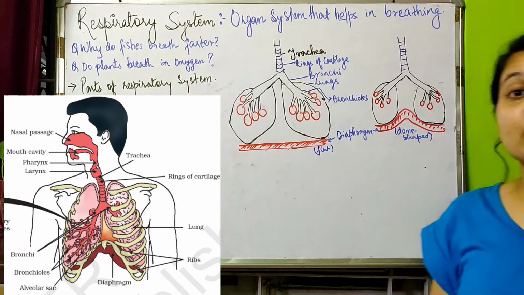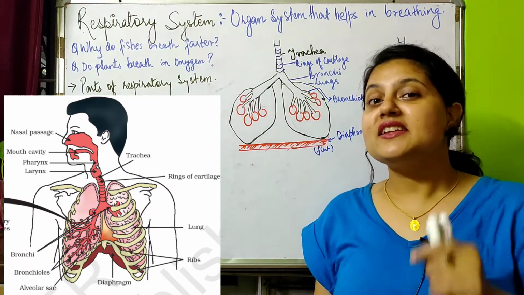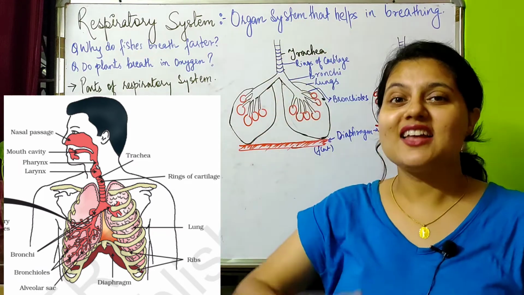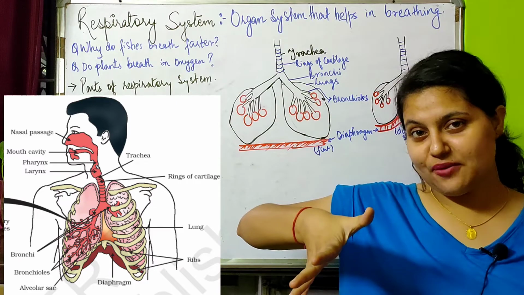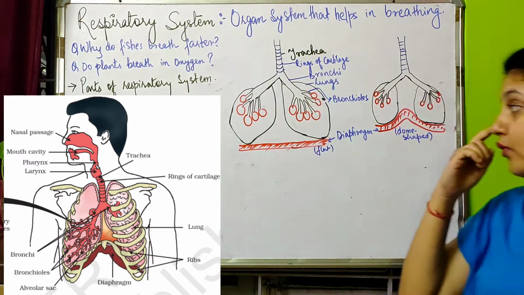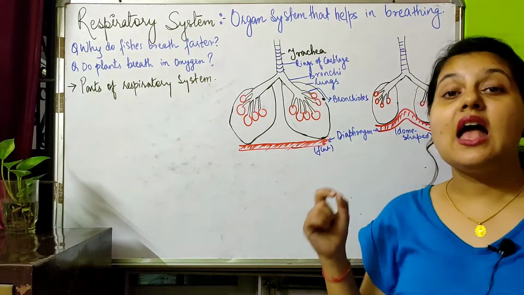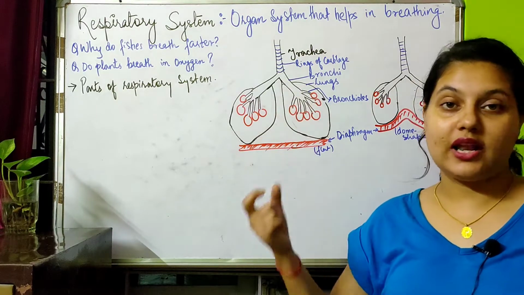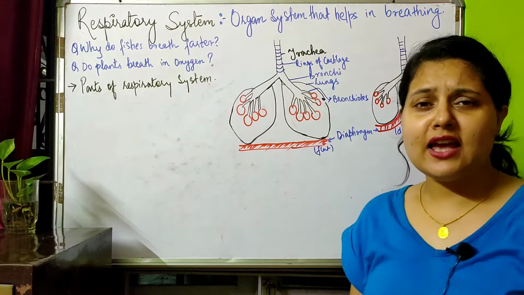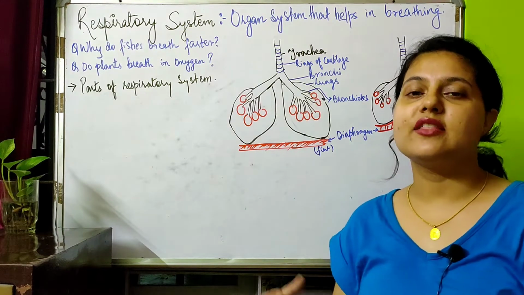You just see the diagram out there. Alright, one more time. First is the nasal passage, second is the mouth cavity, then comes the pharynx, then comes the trachea, then the bronchi, then the bronchioles, and then the alveoli. Okay, everything is one after another, and you have to remember this as well, because you can be asked the pattern of the arrangement. Like you may be given trachea, and then you may be given bronchioles, and then you might be given bronchi, and then alveoli.